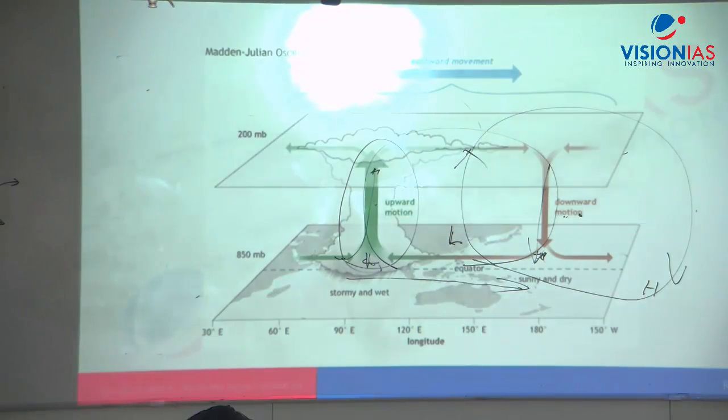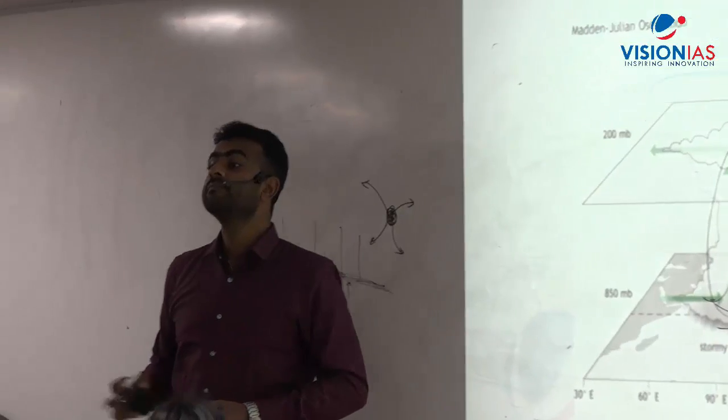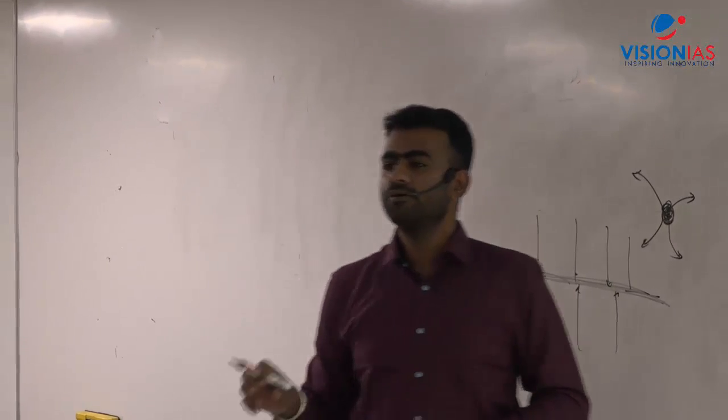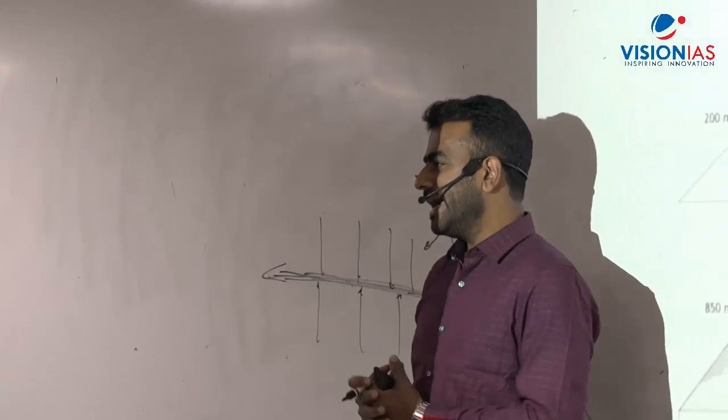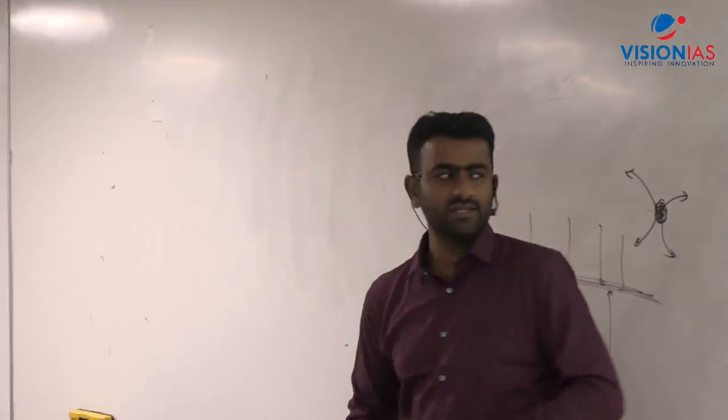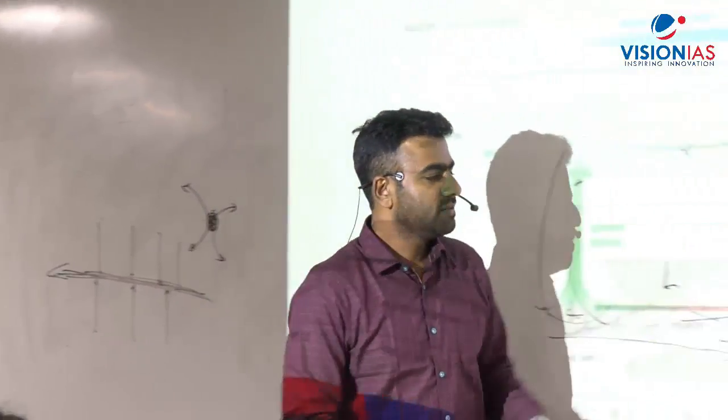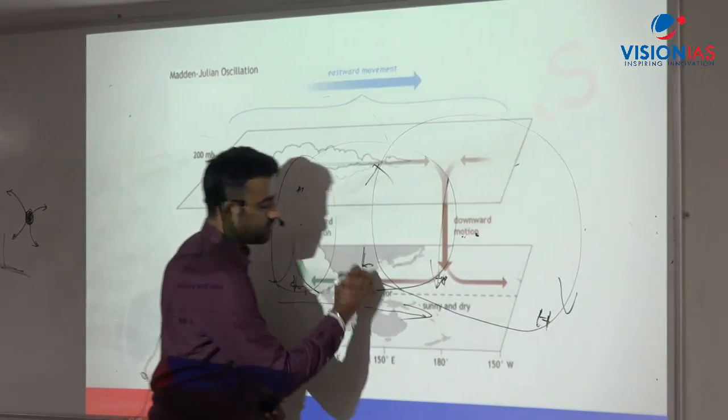Any doubts here? You did not understand that? Okay, see, what is El Nino basically? Basically this condition, what I said here: here it would be high pressure, here it would be low pressure.